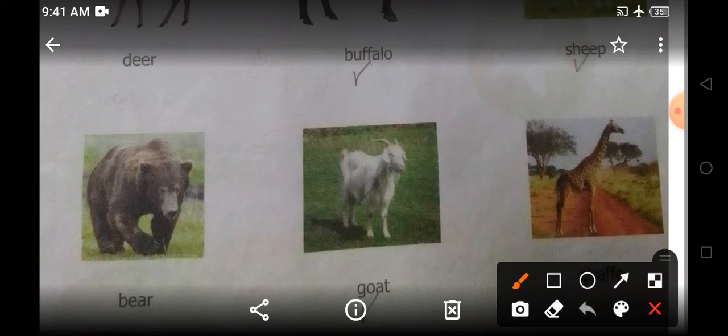Now children, look here at the next picture. The next picture is of goat. Yes. What do we get from goat? We get milk. We get meat. Okay. So we get milk and we also get meat. Yes or no children? Yes. And these are found on farms. So goat is a domestic animal. Okay. So what will you do? You will circle the goat.